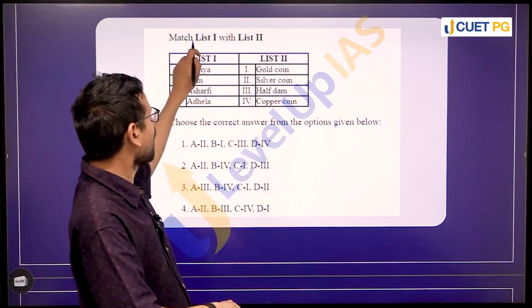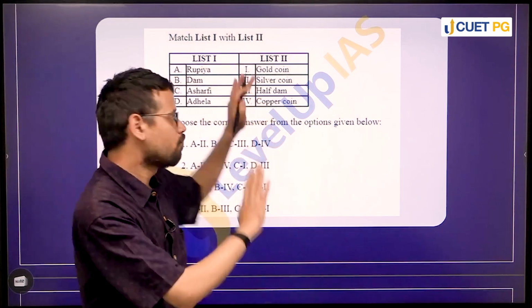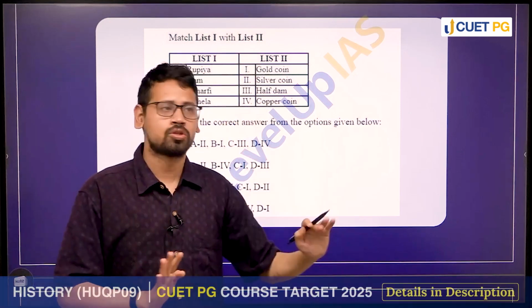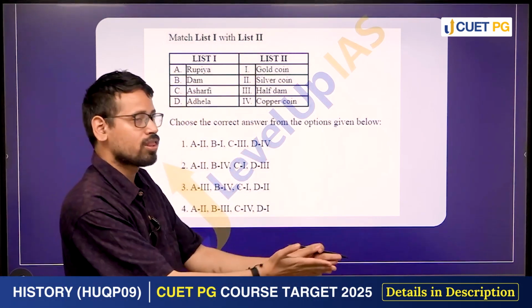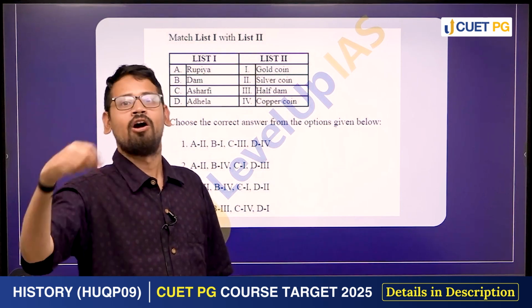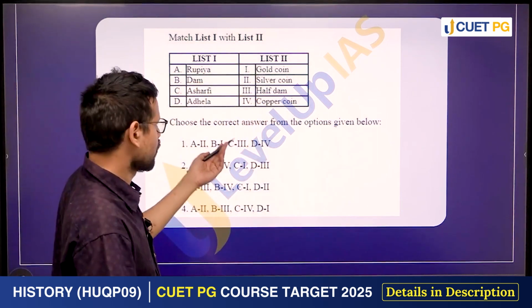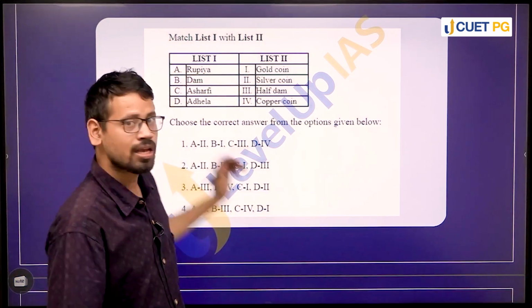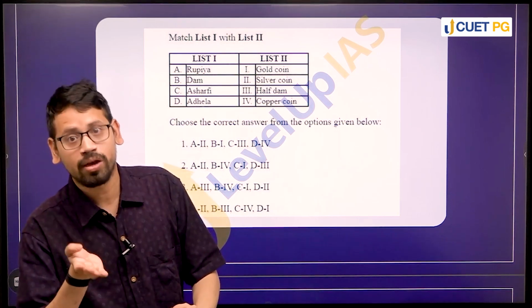आपको question पूछा गया match list 1 with list 2. Right, and you have been given 4 items in list 1 and 4 in list 2. This is basically a conceptual question, जिसमें आपसे particular concept पूछा गया है, एक particular term पूछा गया है, और आपको identify करना है कि which term denotes what. लेकिन आपको context नहीं दिया गया है. अब आपसे पूछा गया रुपया, दाम, अशरफी, अधेला. What we can make out of it is that it is dealing with a particular coinage system.